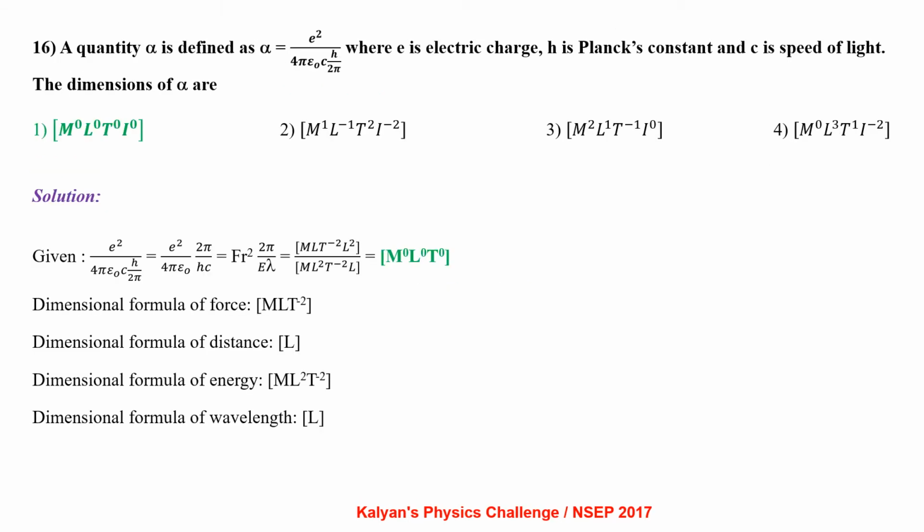A quantity alpha is defined as alpha equal to e square by 4 pi epsilon naught c into h by 2 pi, where e is electric charge, h is Planck's constant and c is speed of light. The dimensions of alpha can be rearranged as e square by 4 pi epsilon naught times 2 pi by hc. e square by 4 pi epsilon naught can be written as force times r square. 2 pi by hc can be written as 2 pi by E lambda, where E is energy and lambda is wavelength. So the dimensional formula becomes M naught L naught T naught I naught. So the given expression is a dimensionless quantity.